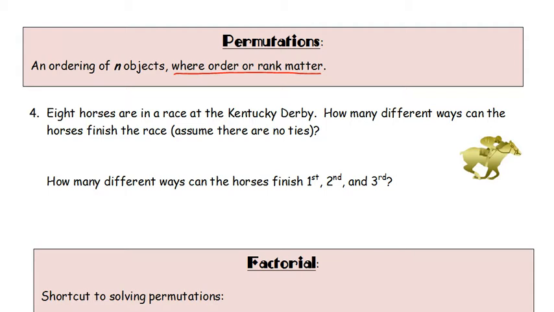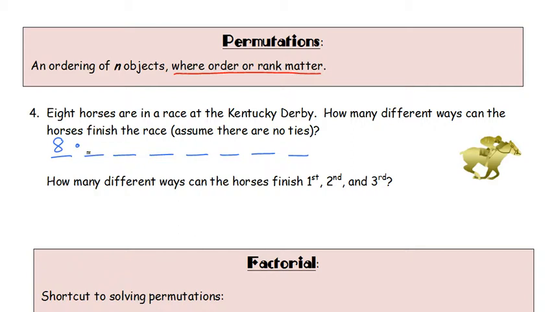So this is why we're saying order does matter. It matters who comes in first, and it matters who comes in second, and it matters who comes in third. If it didn't matter, there'd be no point in having the race. So we want to find out how many different ways can they actually finish. If we have 8 horses, then we have 8 spots that have to be filled in. 1, 2, 3, 4, 5, 6, 7, 8. For the first place, if there's 8 horses, there's 8 different ways someone can finish first.